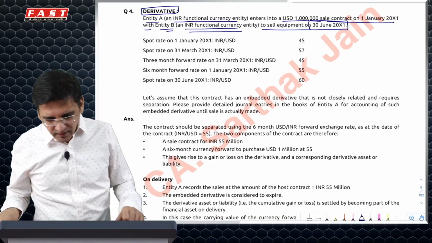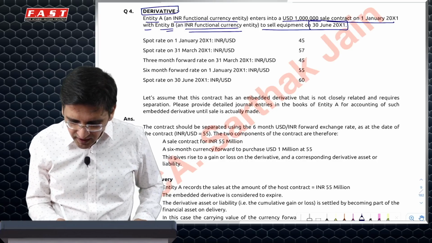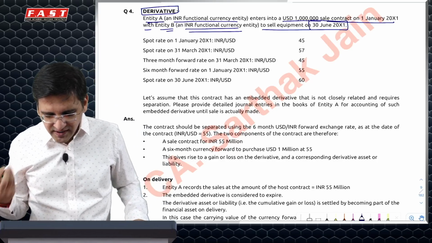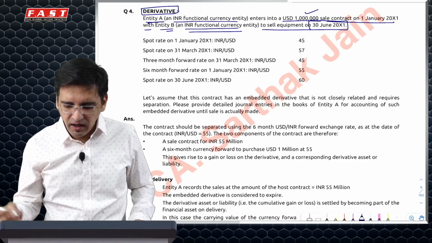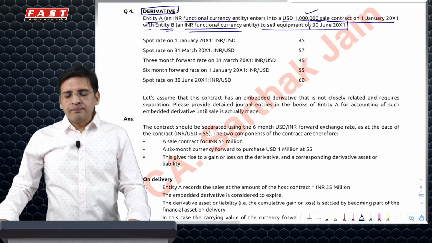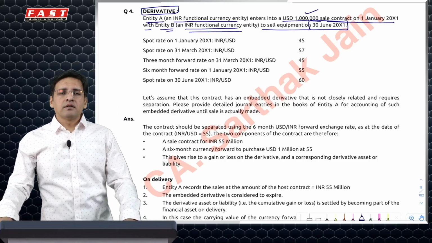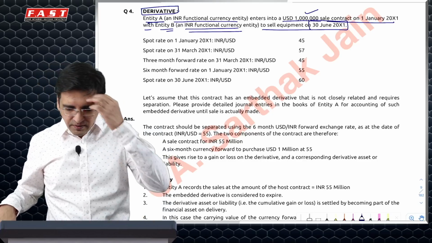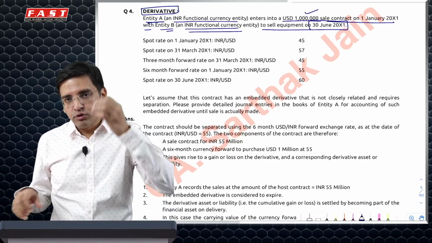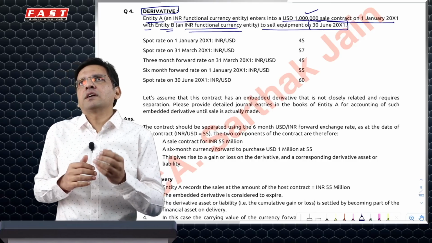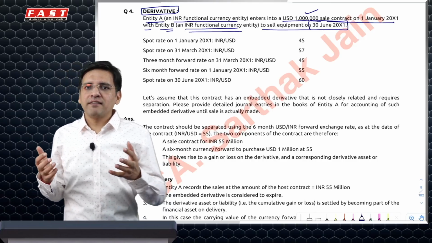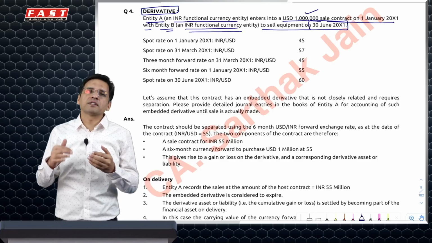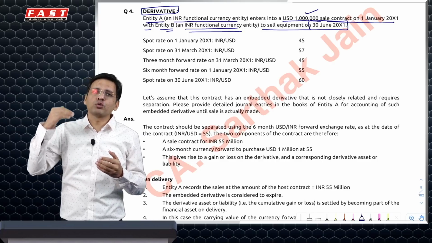Now let's understand. Entities A and B both have INR as their functional currency, but still they made a contract to transact their goods in dollars. The amount is 10 lakh, or 1 million dollars, and it's a sale contract. So entity A would be receiving dollars. I had the choice of rupees, but I'm getting dollars, which means I'll be happy if the dollar goes up.